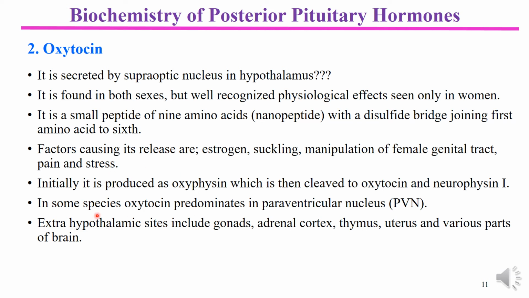Regarding synthesis, it has different steps and forms. For example, initially it is produced as oxyphysin, which is then cleaved during processing to oxytocin and neurophysin. Regarding oxytocin, there are some sites other than the hypothalamus that also secrete oxytocin, like gonads, adrenal cortex, thymus, uterus, and various parts of the brain.